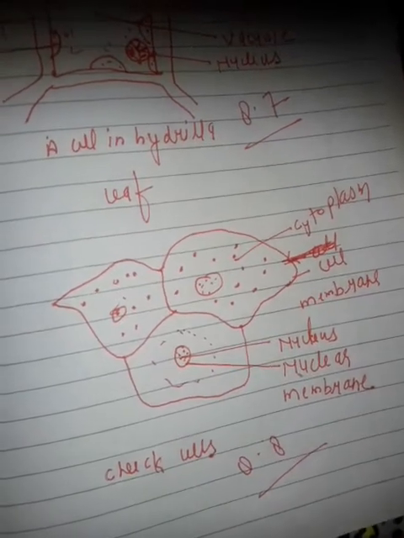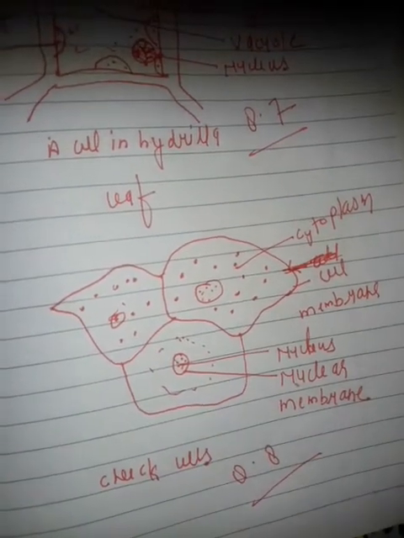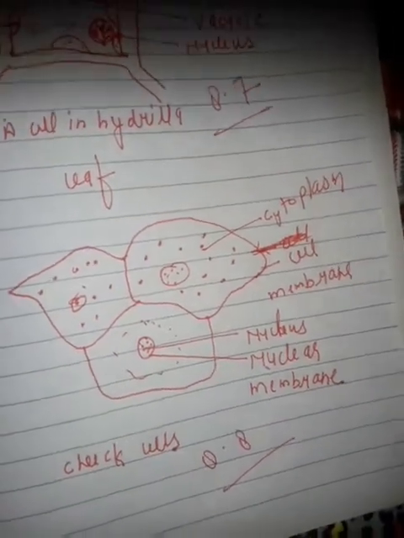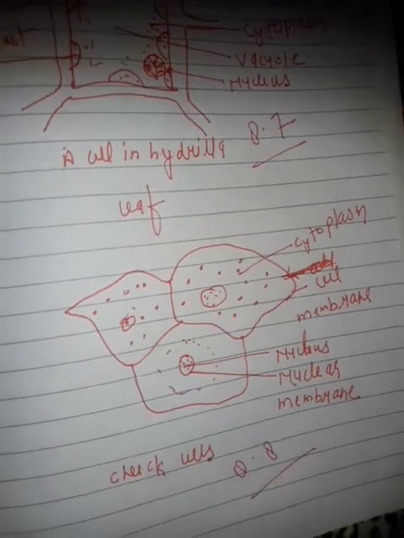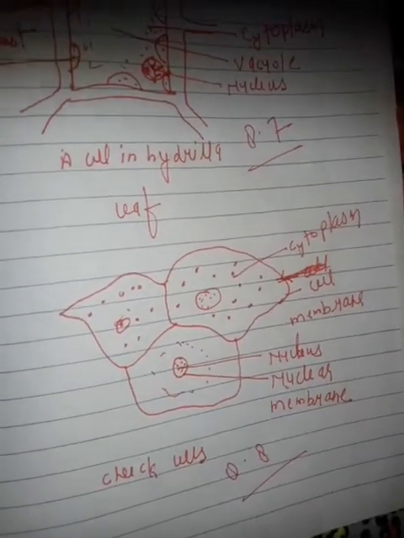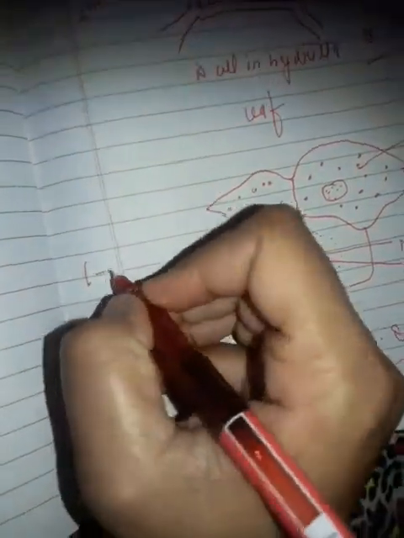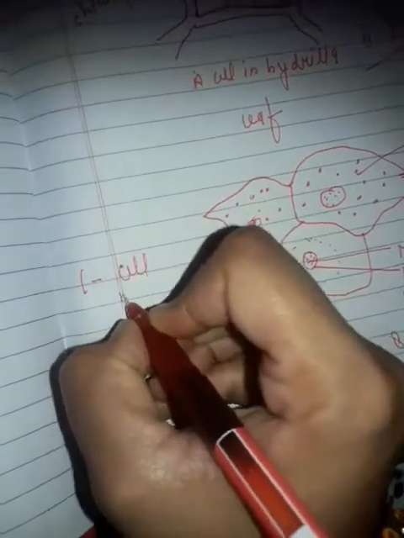All plant and animal cells have three parts: the cell membrane, cytoplasm and nucleus. Whether it is a plant or an animal, the three parts are similar.